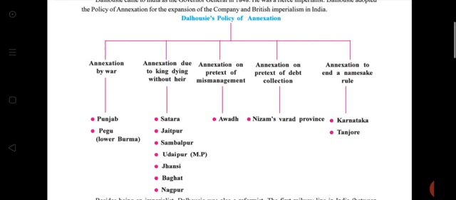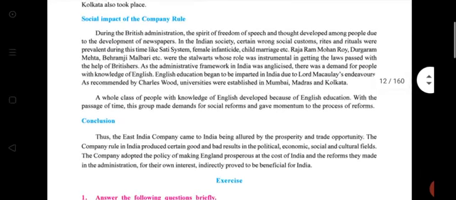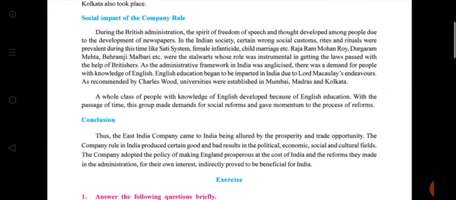It is important. The economic impact is also important, but it is easy to learn. That's why I don't cover this topic. Still, if you have any doubt, then you can ask me through the comments.